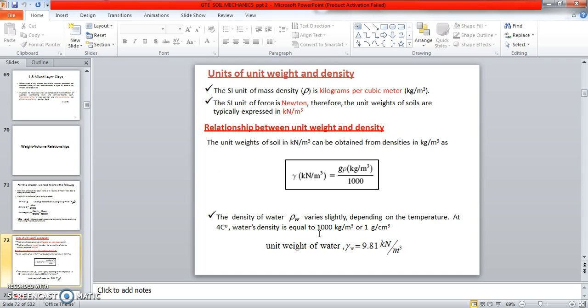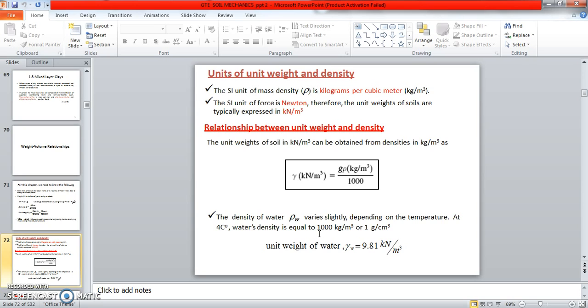Now the units of unit weight and density. The SI unit of mass density rho is kilogram per cubic meter, kg per meter cube. The SI unit of force is Newton. Therefore, the unit weight of soil is typically expressed in kilonewton per meter cube. The unit will be changing.